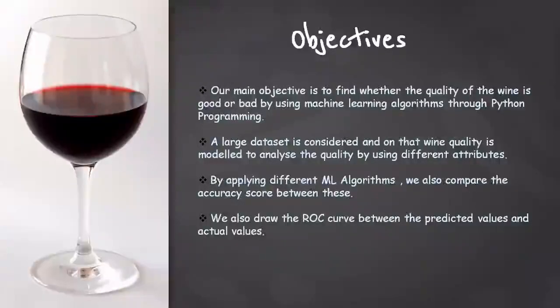So what is the objective of this project? Our main objective is to find whether the quality of the wine is good or bad by using machine learning algorithms through Python programming. A larger data set is considered, and the wine quality is modeled to analyze the quality by using different attributes, as there are about 12 attributes. We have applied so many ML algorithms and also compared the accuracy between these. At the end, we also draw the ROC curve between the predicted values and the actual values.